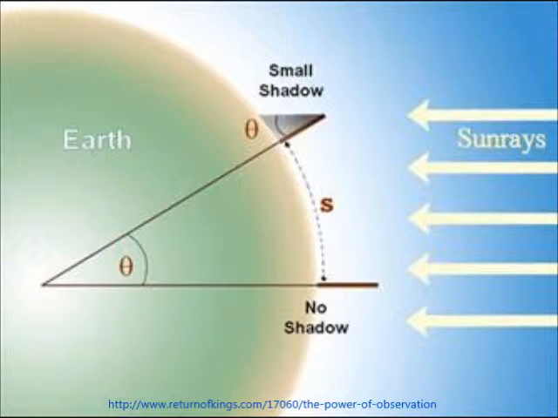When the sun is shining directly down the well at Syene, it means that the sun rays are hitting the Earth at that point at a 90-degree angle. Since the Earth is round, those same sun rays hit other parts of the Earth at different angles. Using this knowledge, Eratosthenes created a method of calculating the circumference of the Earth.